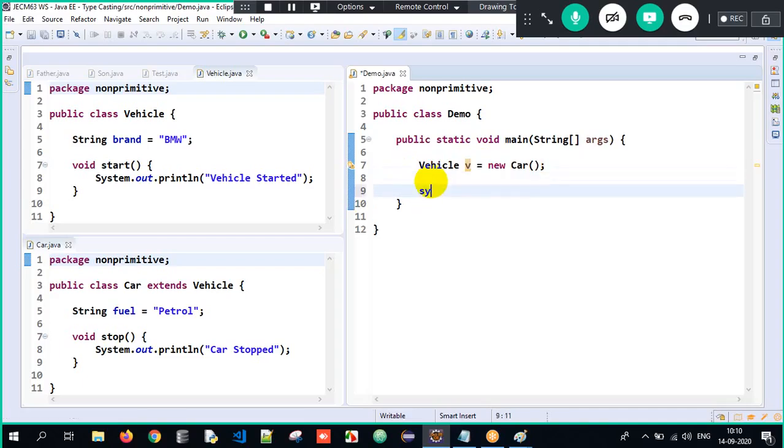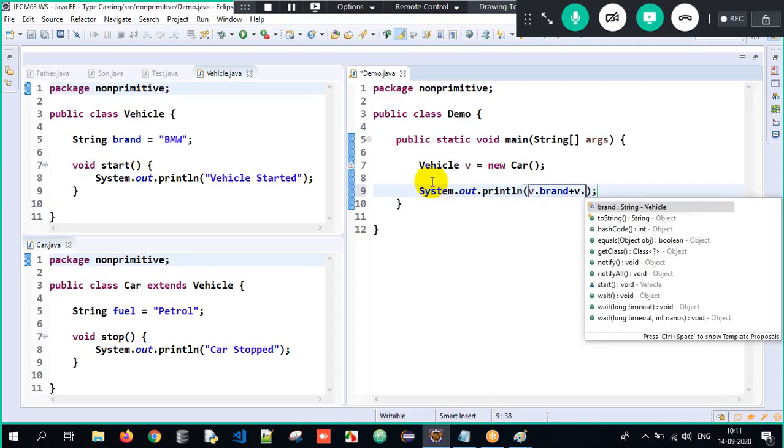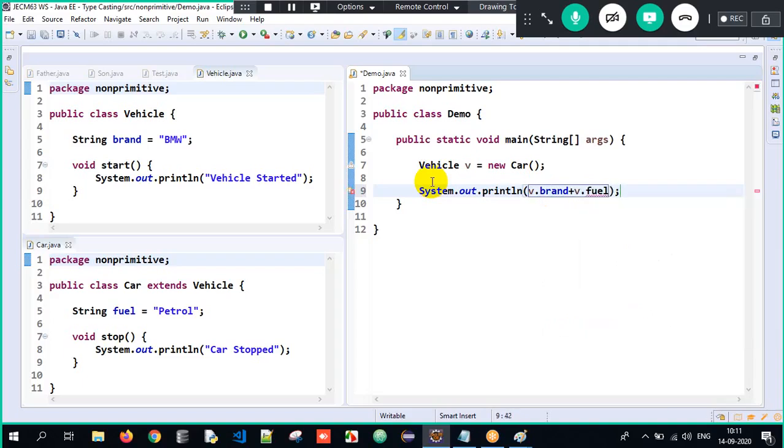Now, with the upcasted reference, we can access only superclass properties. See, only brand is visible. But if I just write v.fuel, it will give a huge error. Why? Sir, v is of type Vehicle and I can access only Vehicle, that is superclass properties; subclass properties I cannot access. Therefore, fuel we cannot access. Similarly, we can access only the start method, but if I write the stop method, it will give an error. Why? Sir, the stop method is a subclass member. You cannot access it with the help of a superclass reference.